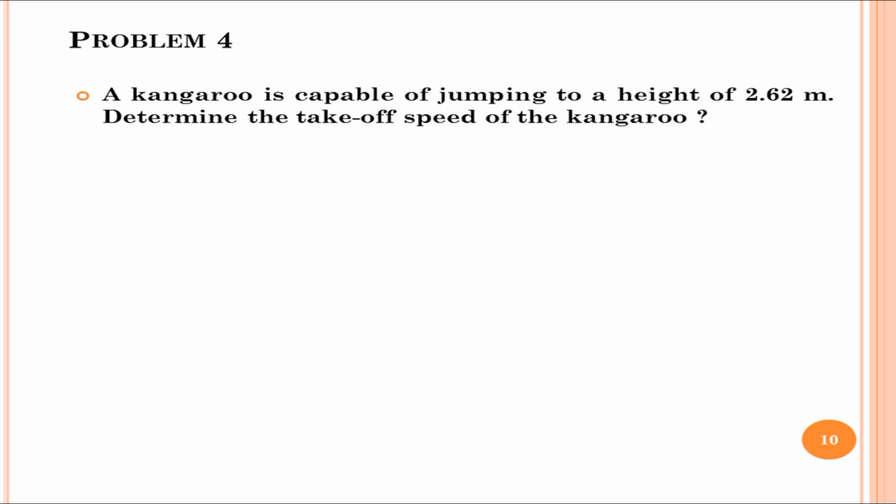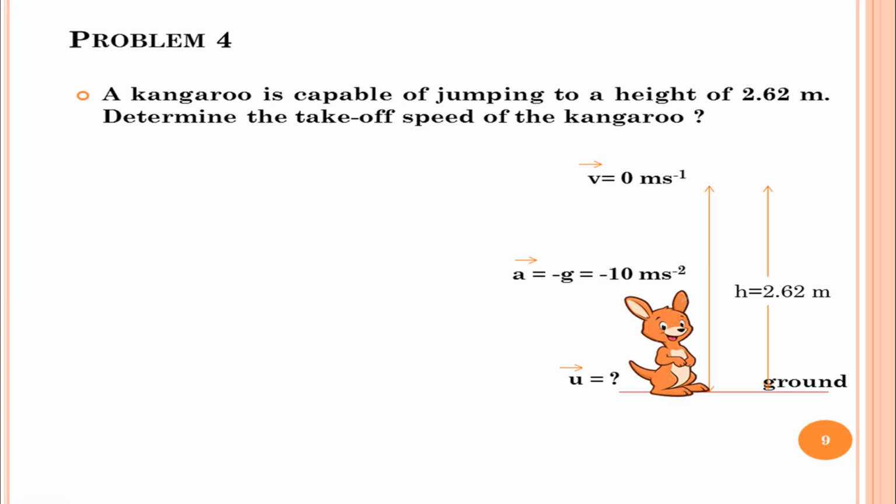Example 4. A kangaroo is capable of jumping to a height of 2.62 meter. Determine the takeoff speed of the kangaroo. If the ground is here, the kangaroo will take off and reach a maximum height, that is 2.62 meter. At this height, the velocity of the kangaroo becomes equal to 0. Here, you need to find the takeoff velocity, that is nothing but the initial velocity.